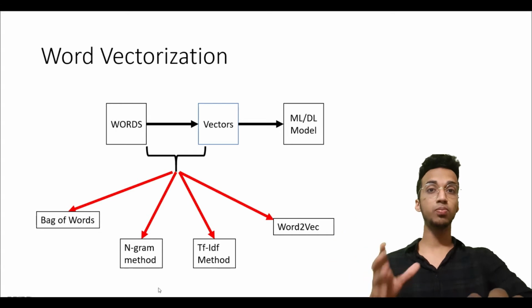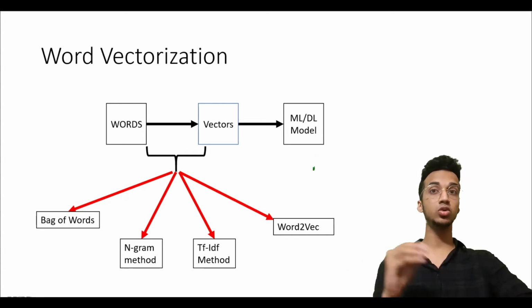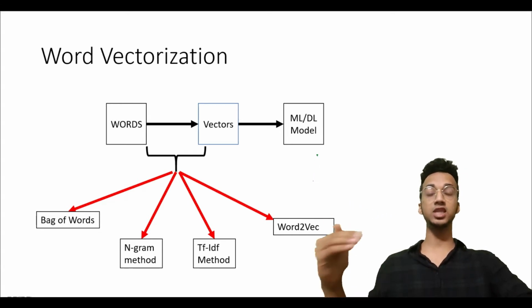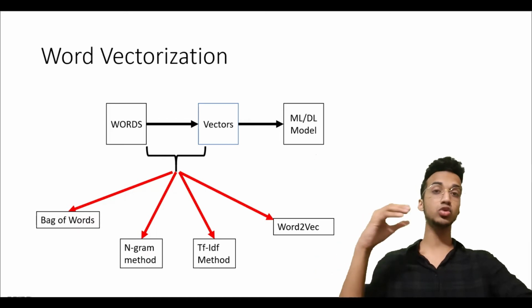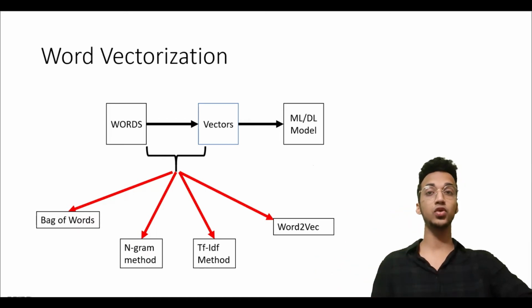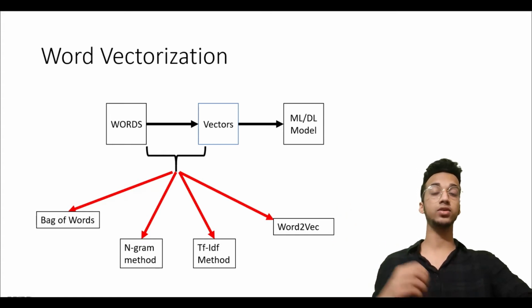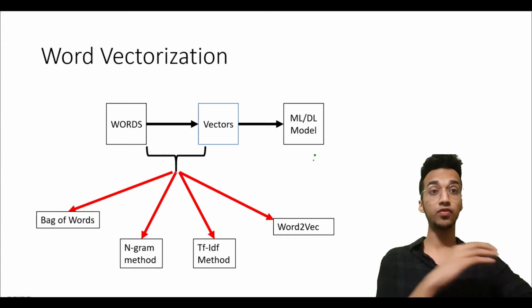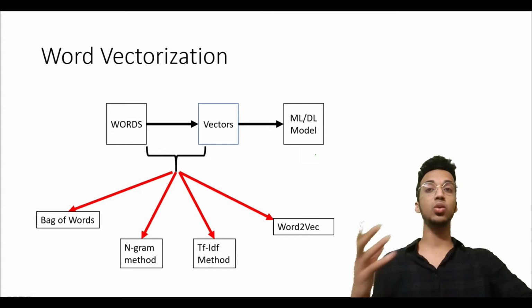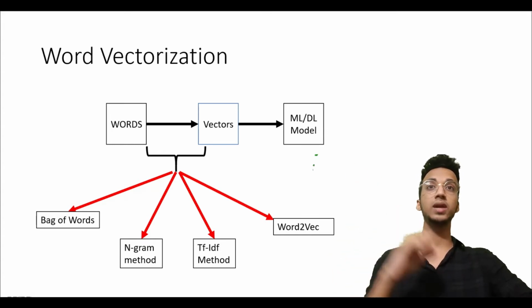So these are the four popular methods of converting words into numbers. In this video we're going to address bag of words, right? If you go to any data science interview or natural language processing based interview, it is important you know these four methods at least, and the drawbacks of each one as well, and what the advantages of different methods are. So let's look at bag of words.